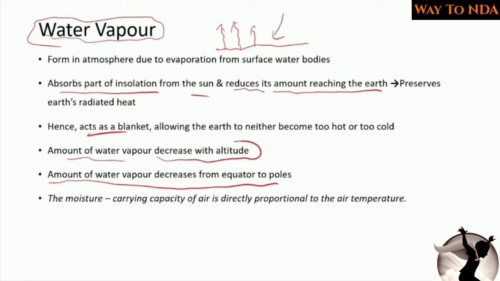Because at the equator we know that the amount of sunlight radiated is high. Okay, so the sunlight is high at the equator. The equatorial region receives sunlight radiated by the sun which is very high, and due to this the evaporation will take place and it will add more water vapor to the atmosphere.